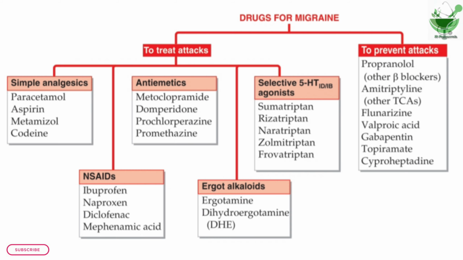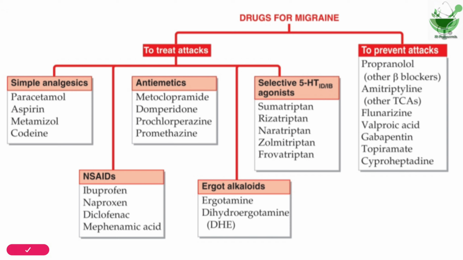Next, the drugs which are used for the treatment of migraine. Migraine is a severe headache that causes throbbing, pulsing head pain on one side of the head. The blood vessels have specific receptors like 5-HT1B or 1D receptors. In some people, when the serotonin levels are very low, migraine is induced. So we have to increase the level of serotonin. Here the drugs act in two ways: one to treat attacks and one to prevent attacks.